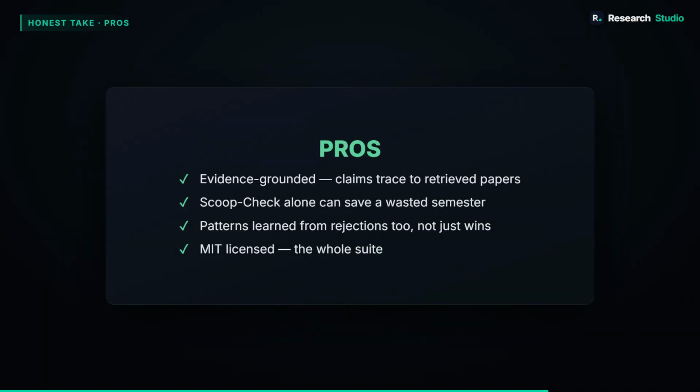So what I like: the evidence grounding is real. Claims traced to actual papers. Scoop check alone will save somebody a wasted semester. The pattern taxonomy is built from rejections too, so it knows what failure looks like. And it's MIT licensed. The whole thing.